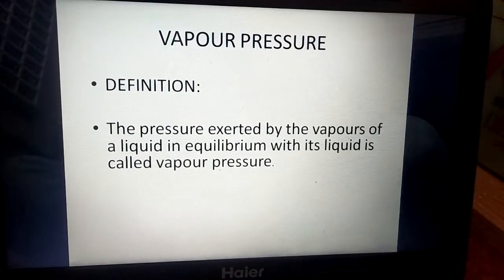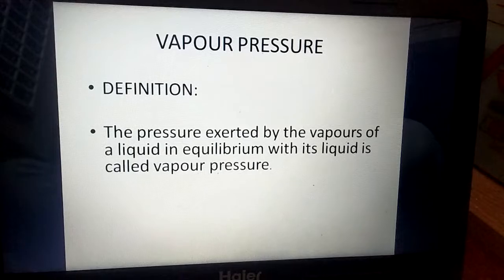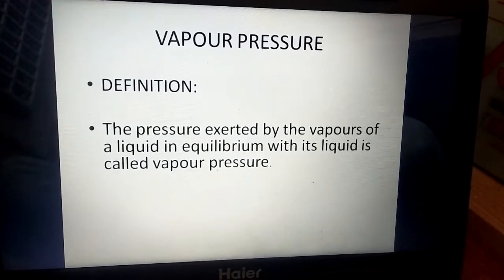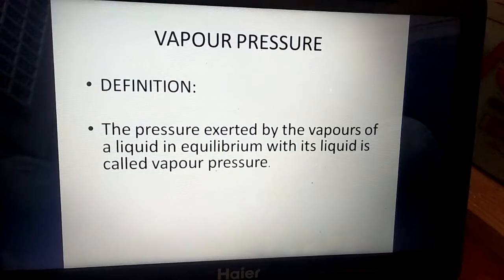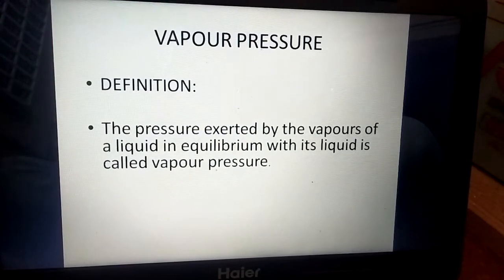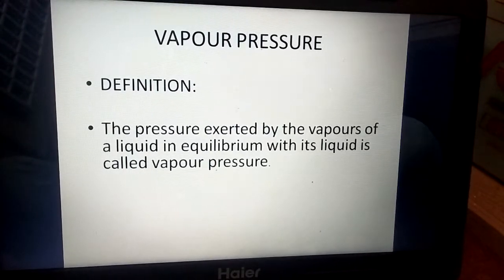Today we are going to discuss about vapor pressure. That is a typical property of a liquid. So first of all we will define vapor pressure. The pressure exerted by the vapors of a liquid in equilibrium with its liquid is called vapor pressure. To understand this definition, we will have an explanation of this definition.